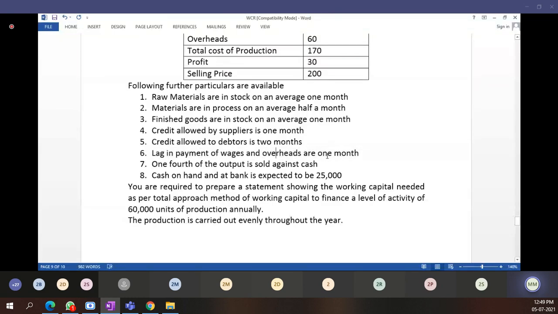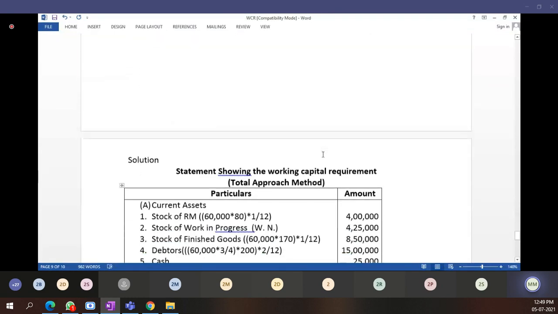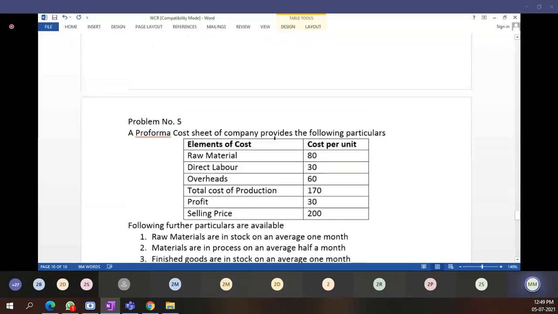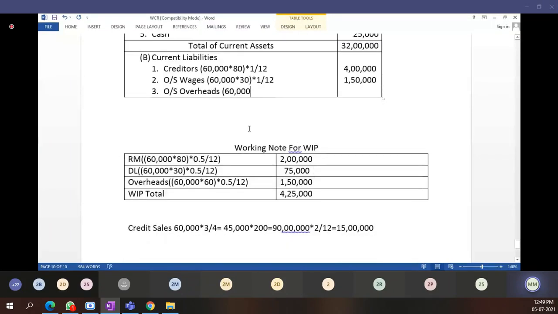Overheads है 1 month के लिए, lag in payment means outstanding है 1 month. 60,000 units, per unit cost of overhead 60 rupees, multiplied by 60 bracket complete, and again the 1 month lag in payment of overheads. Okay, how much comes outer column? Students tell me. 3 lakh. Okay, this much is clear.